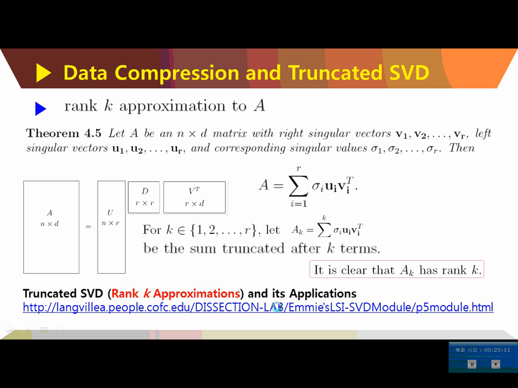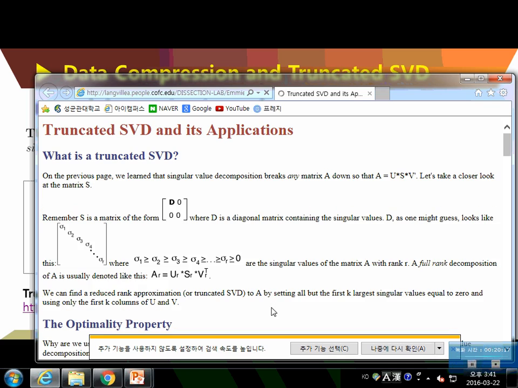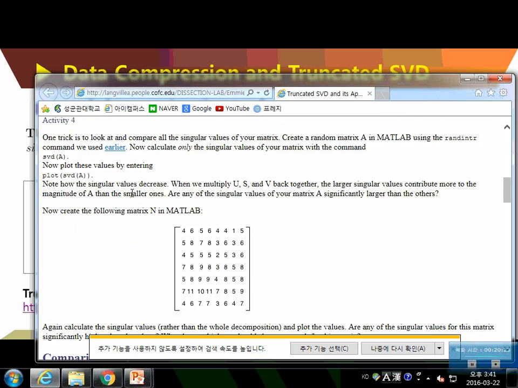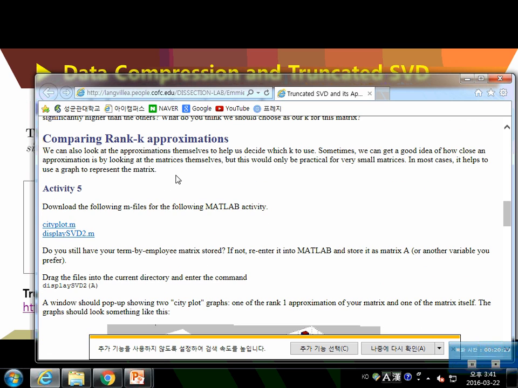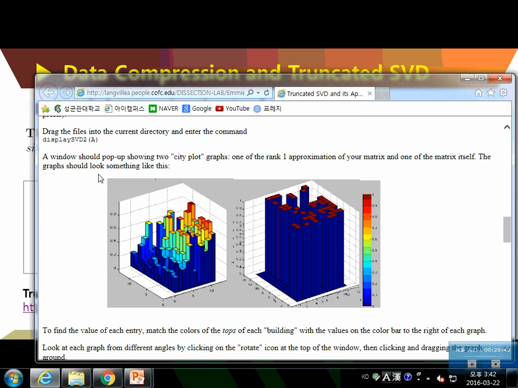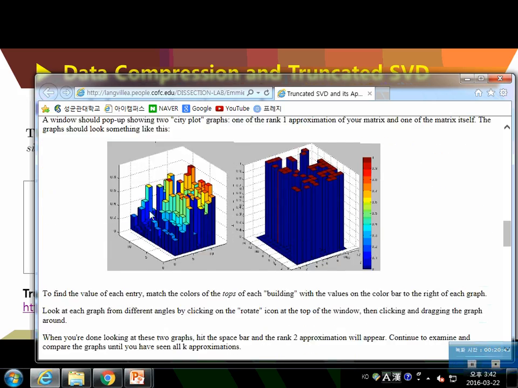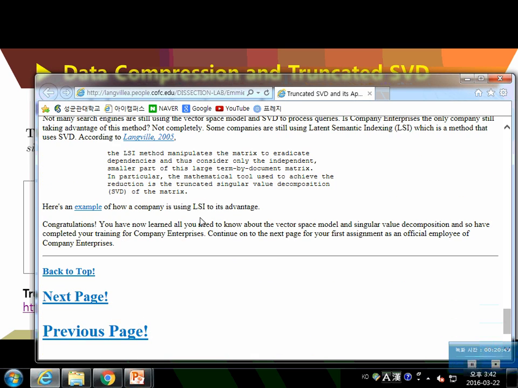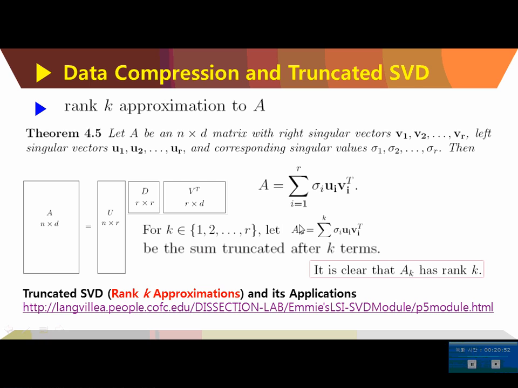So this rank K approximation can be used in many ways. Here, truncated singular values and their applications. This has optimality properties. This shows how we choose K. Like I said, we just choose the first certain K terms with the meaningful ones, and these can be used in image processing and many applications, because it will significantly save our time and computations.